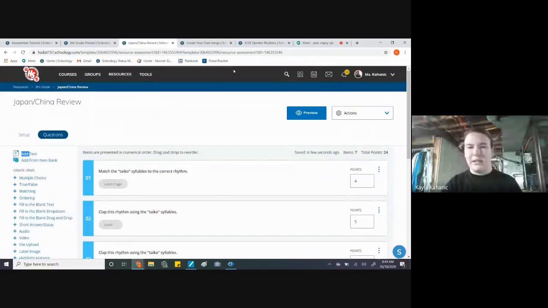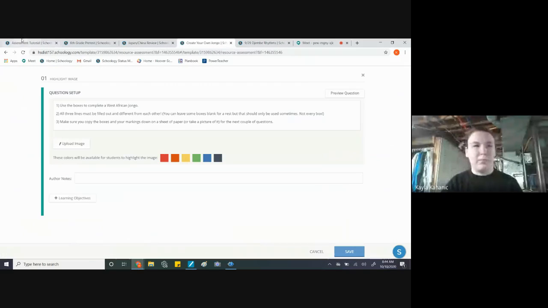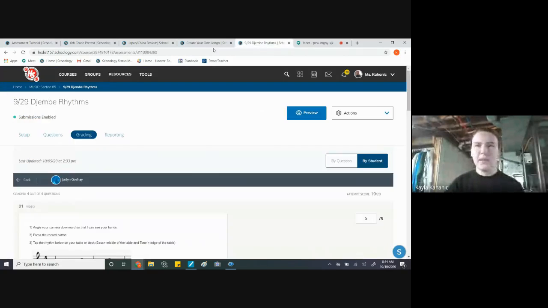Another good tool is the highlight image. If you click on highlight image, then the students can actually draw on the picture, whereas with label image, you give them answers to label on your picture. With highlight image, they can actually draw on your picture, which I know some people are trying to figure out how to do with PDFs. This would be a good solution because you can take a picture of your PDF and upload it, and I'll show you what that looks like right here.